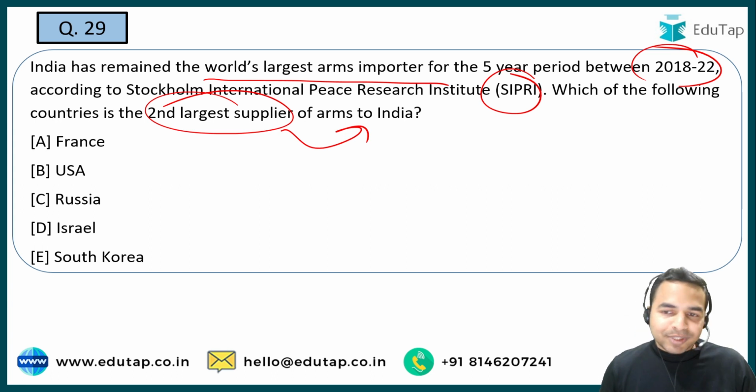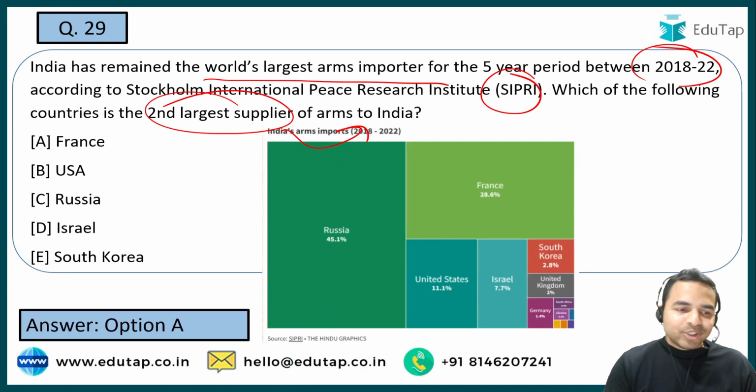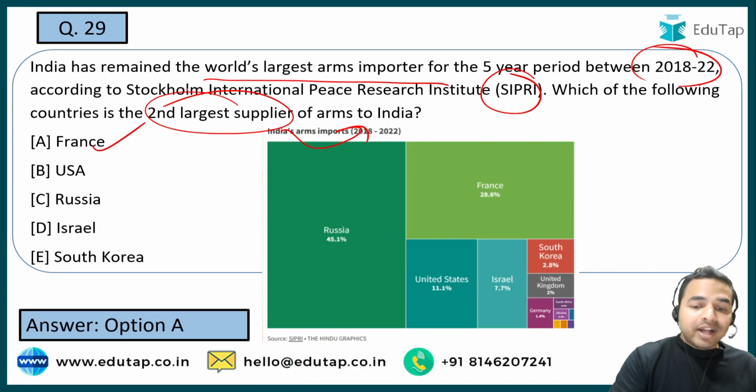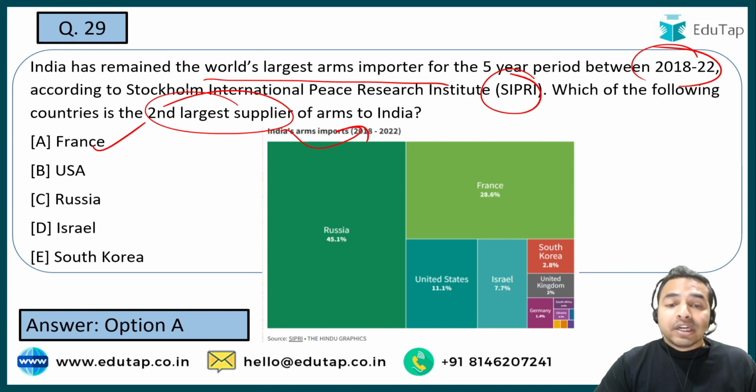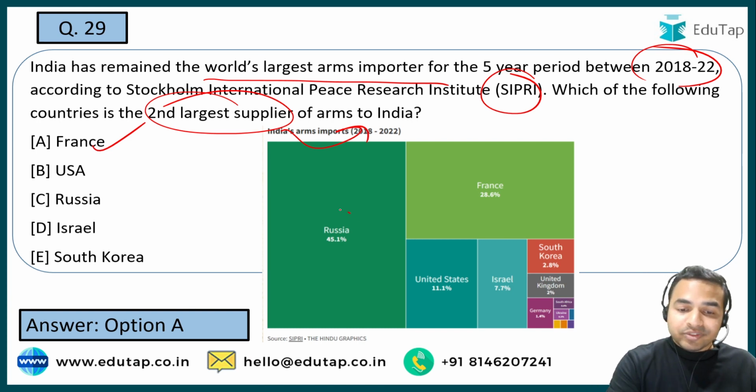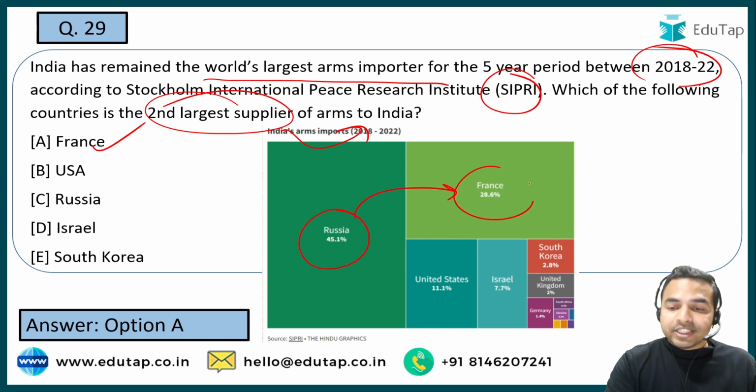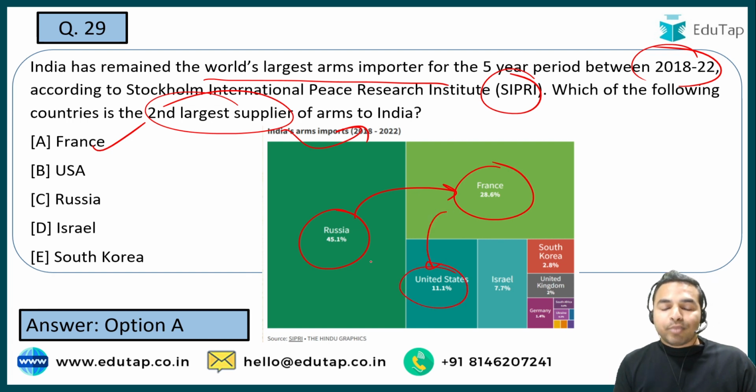So please tell me as per the SIPRI report what is the right answer to this question. So here guys, you can see the right answer is France, as when I talk about the country which is the largest arms supplier to India, it is Russia, that is 45.1%, followed by France, that is at 28.6%, followed by United States on the third position with 11.1%.